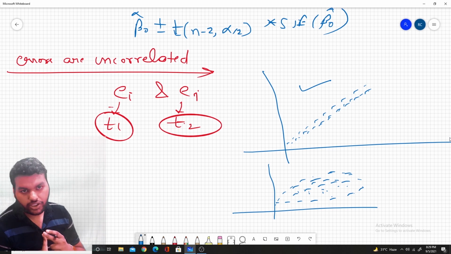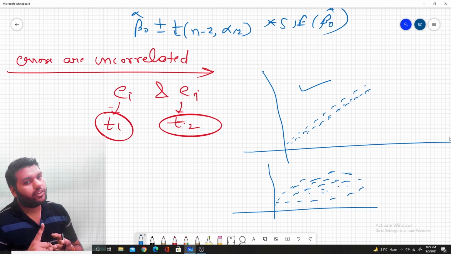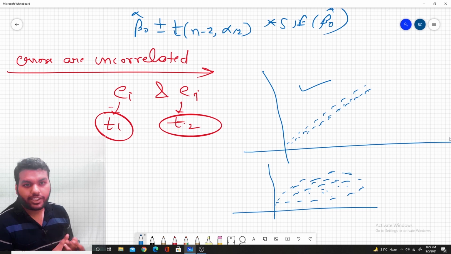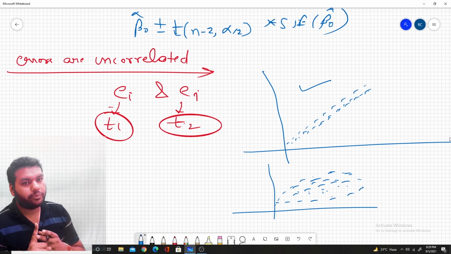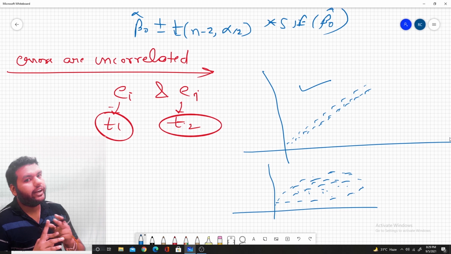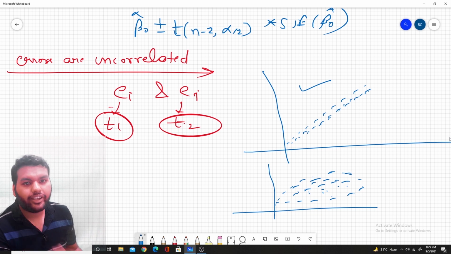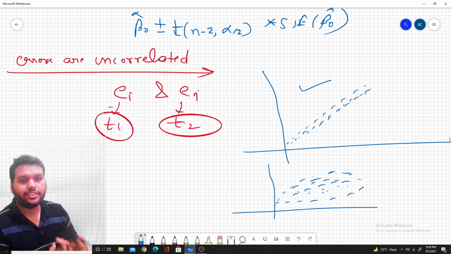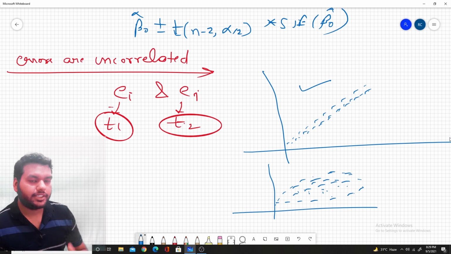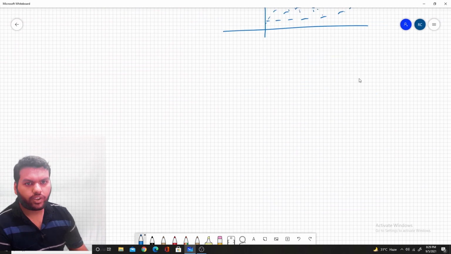The linearity in the linear regression model. The error should follow the normal distribution. The error term should be uncorrelated, and the fourth one, the variance of the error term should be constant. Now moving to the fifth one, which is very important, and I will definitely do another video for that, but completing this assumption here, that is multicollinearity.